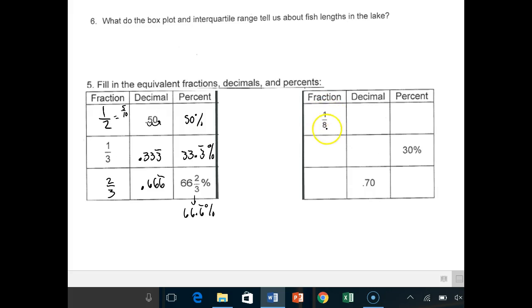So you're going to want to do this one, fraction of 1/8, the percentage of 30%, and the decimal of 70%. I really kind of gave you some easy ones there. Take a look at your reference sheet. You should be able to figure those out. Call me if you have any questions.